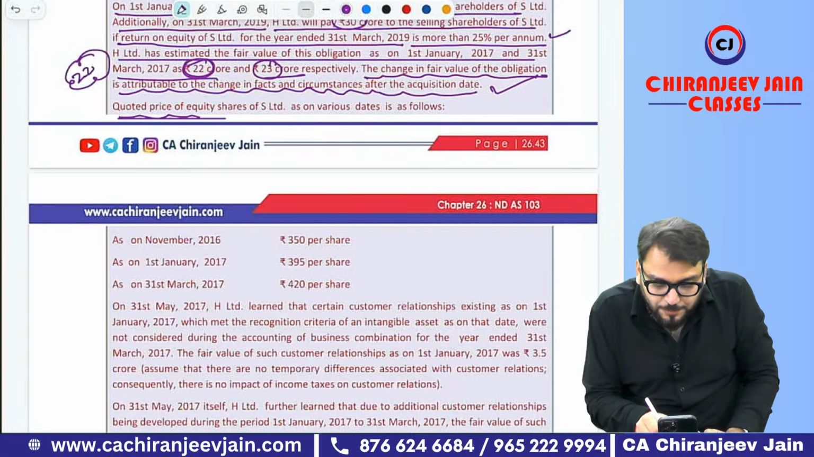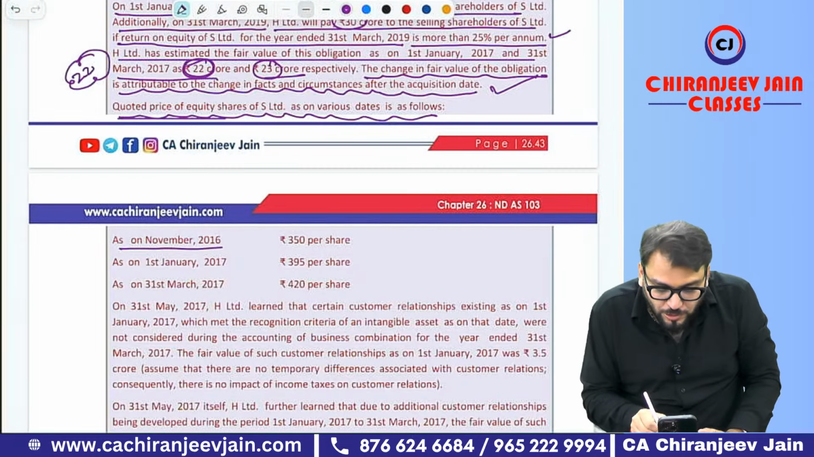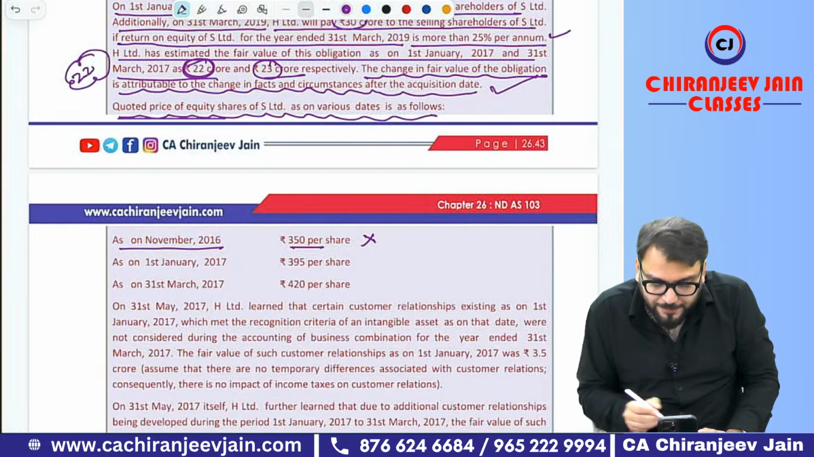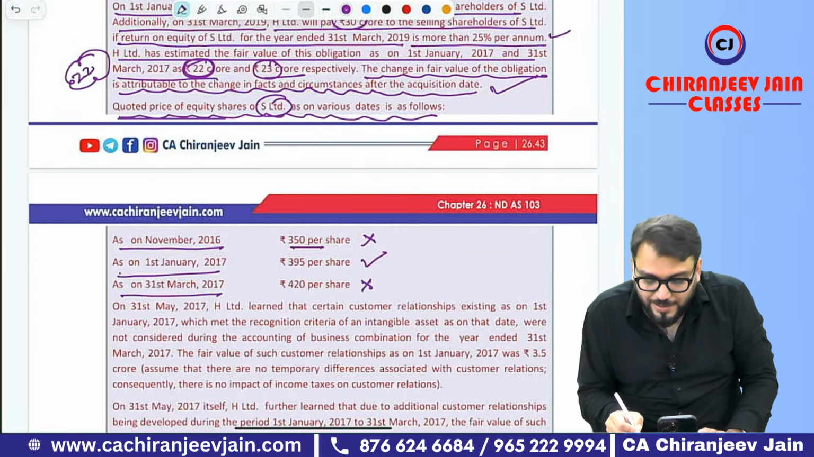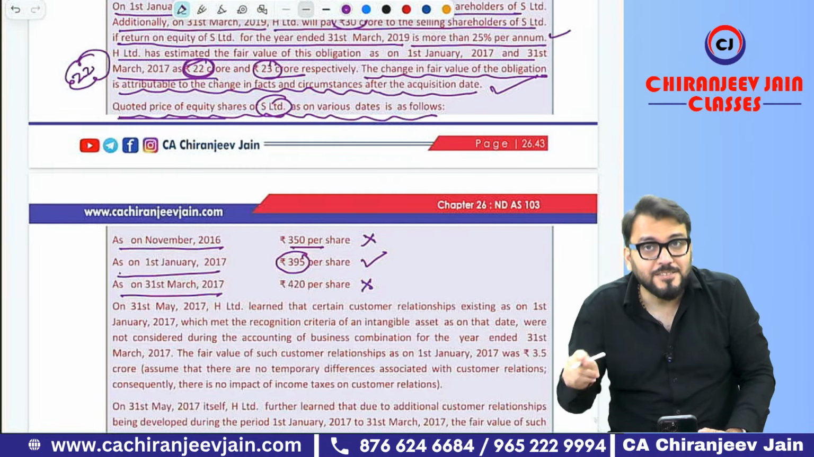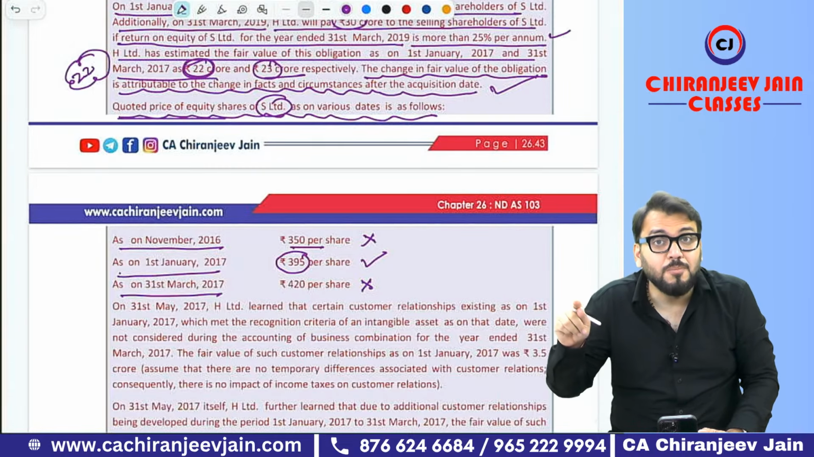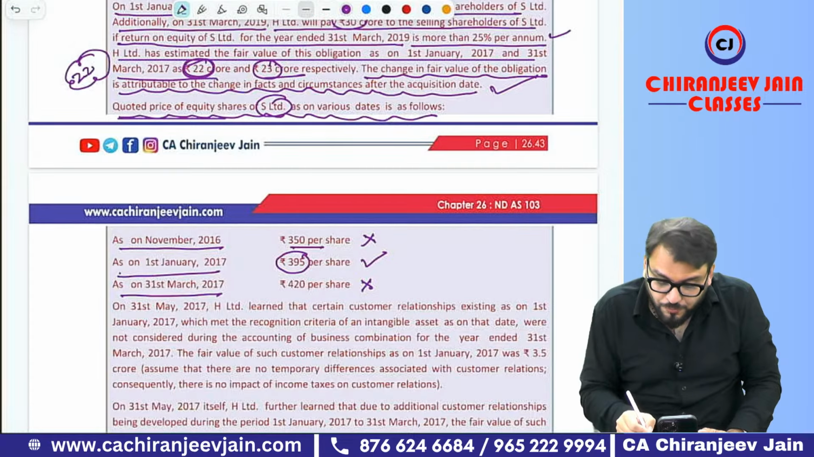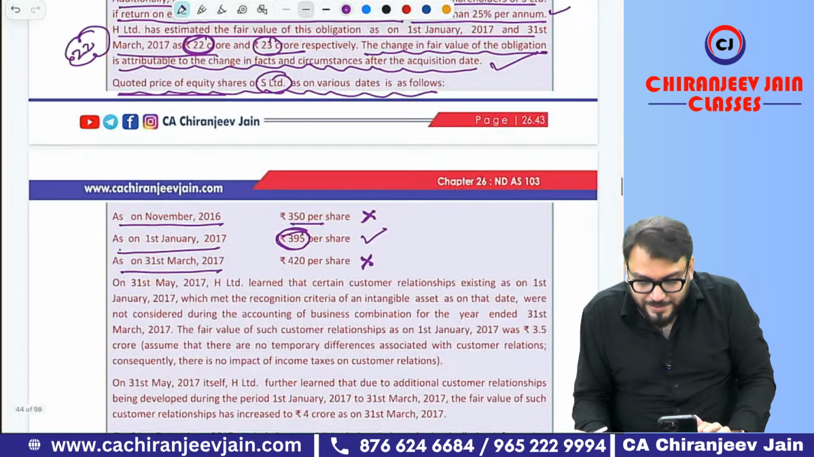Now they have given the quoted price of equity shares of S Limited on various dates. As on November 2016, 350. You can see this is not relevant, as this is just the market price of shares of S Limited. As on 1st Jan, this is relevant. As on 31st March, this is not relevant. This 395 will be used for measurement of NCI if that is measured at fair value method, and for measurement of fair value of previously held equity interest. So for that this is relevant, but these two pieces of information are not at all relevant.